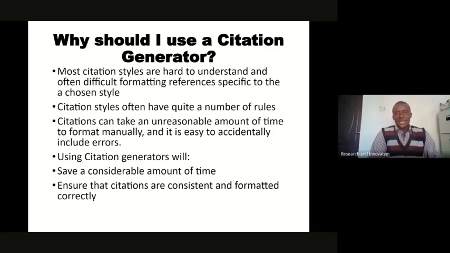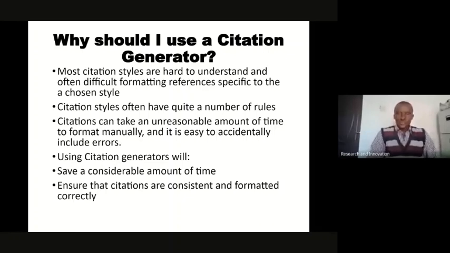Every citation style comes with quite a number of rules, and citation can take a large amount of time, especially if we format manually. And sometimes errors can creep in accidentally into our formatting. So using citation generators will often save us a considerable amount of time and ensure that our citations are consistent and formatted correctly.